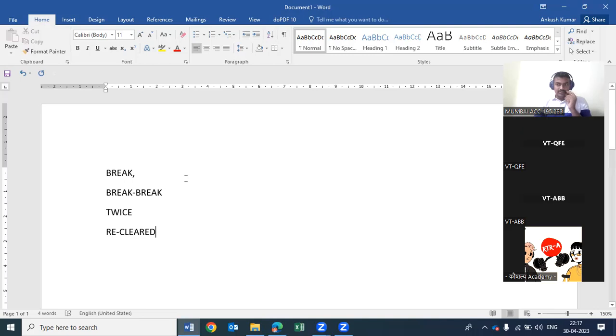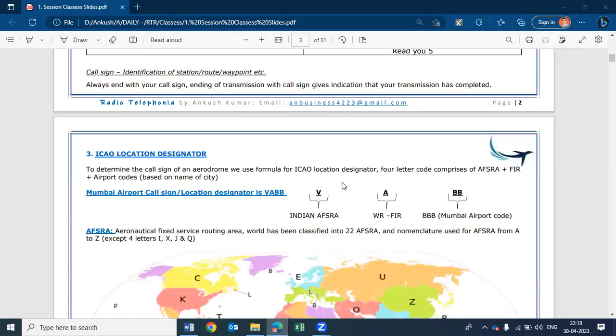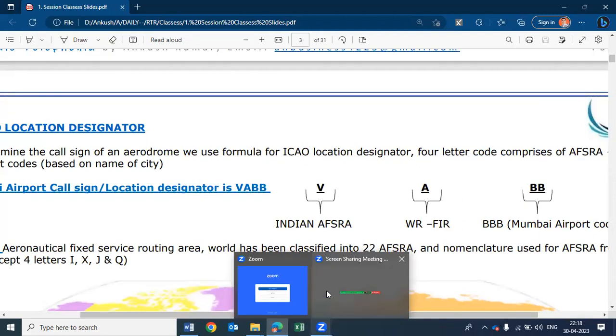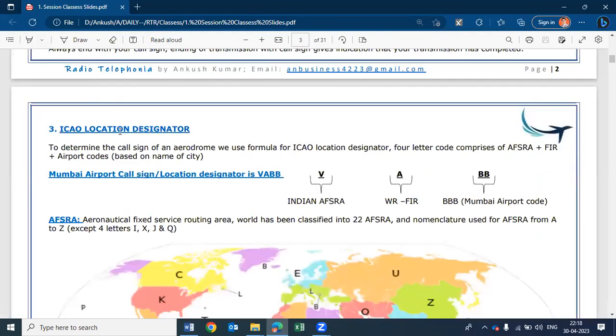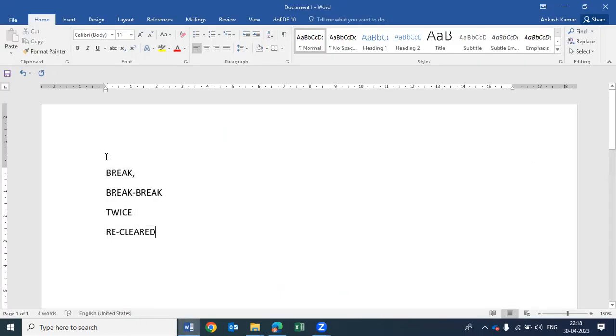And without these also, we can proceed for the further discussions. Now, the important thing is the location designator. What is it? Location designator, or you can say airport location designator.